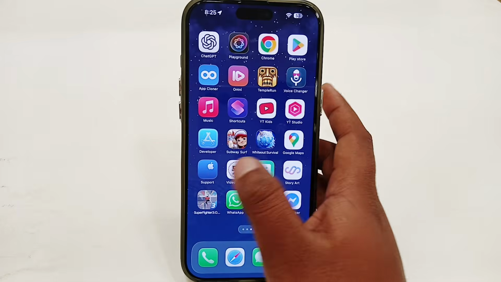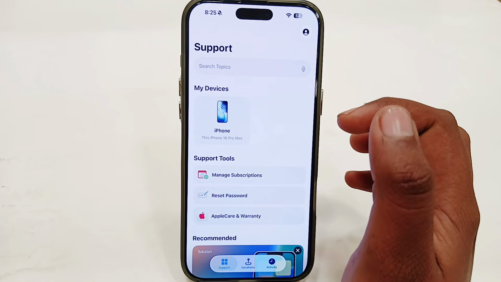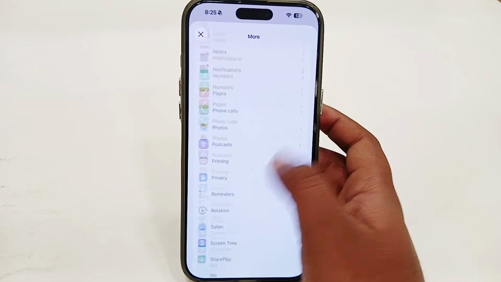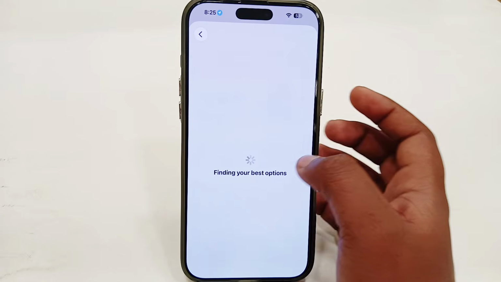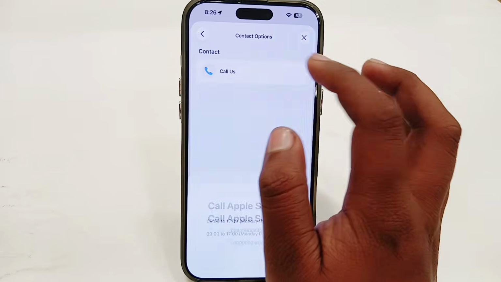How to do this, just simply open your Apple Support app. You can easily install this app from your App Store, or you can use the Apple Support web. Select iPhone from here, select more option, look for Apple Wallet here, just tap on Get More Help, then tap on Calls.